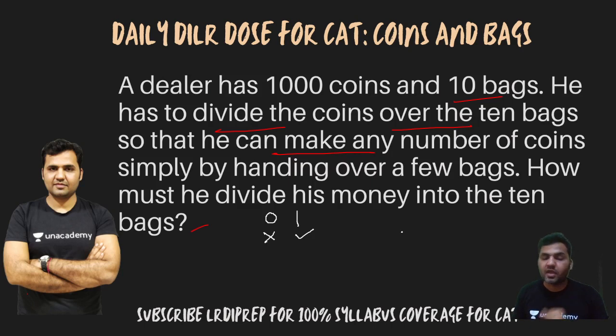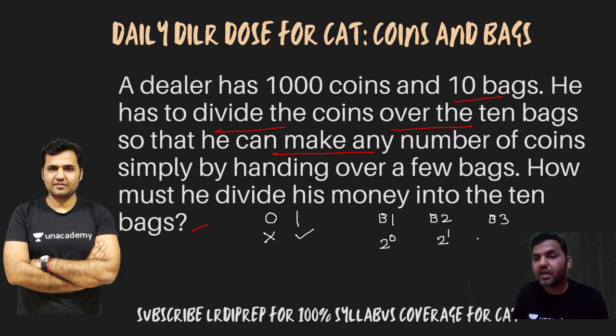For example, if I have bag number 1, bag number 2 and bag number 3, I have 2 power 0 coin in bag number 1, 2 power 1 coins in bag number 2 and 2 power 2 coins in bag number 3. In that way I'll have a total of 7 coins. So up to 7, any number of coins can be given by handing over some bags without looking inside the bag. Bag number 1 has 1 coin, bag number 2 has 2 coins, bag number 3 has 4 coins.